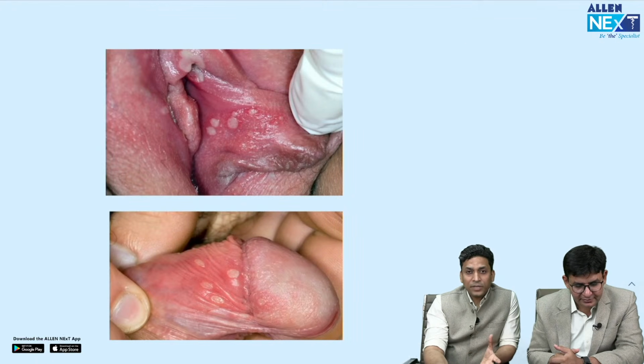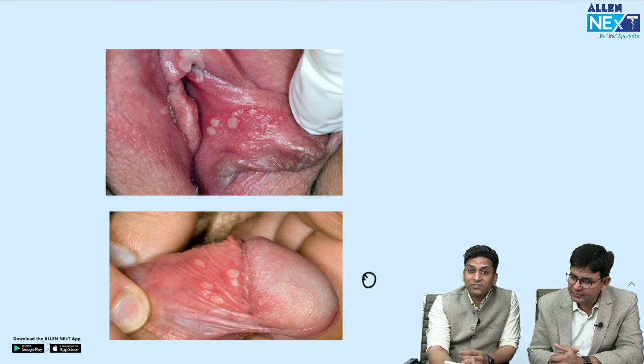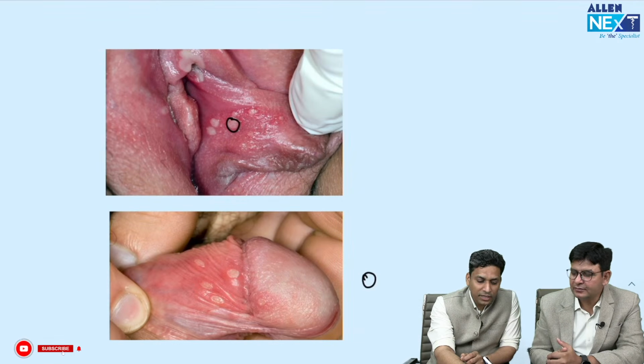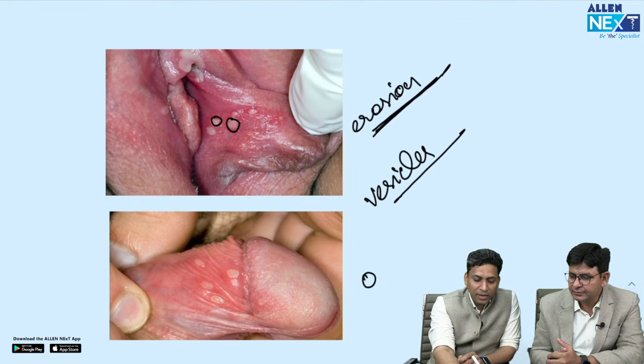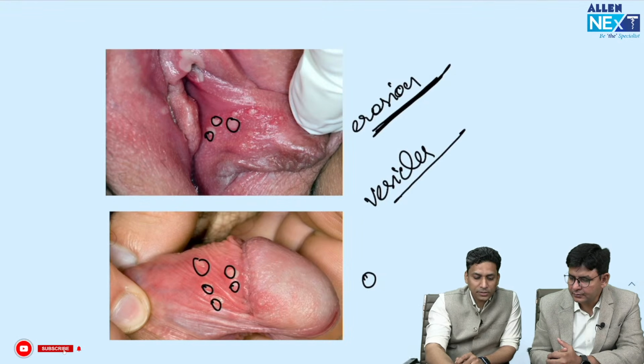As I told you that these herpes patients can present with vesicles, and when these vesicles rupture, they leave behind erosions. So many times erosions are also present. So if you find multiple fluid filled lesions, that is vesicles, or if you find multiple painful erosions, they are all suggestive of herpes. So these patients are suffering from herpes.